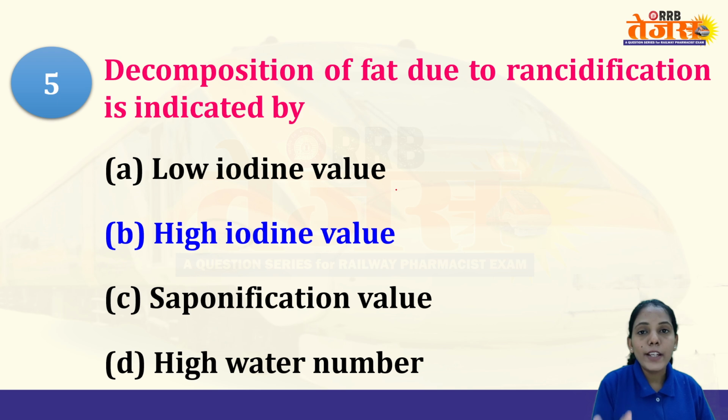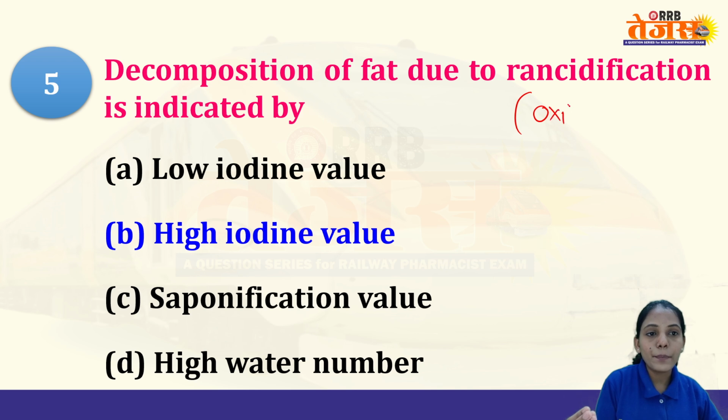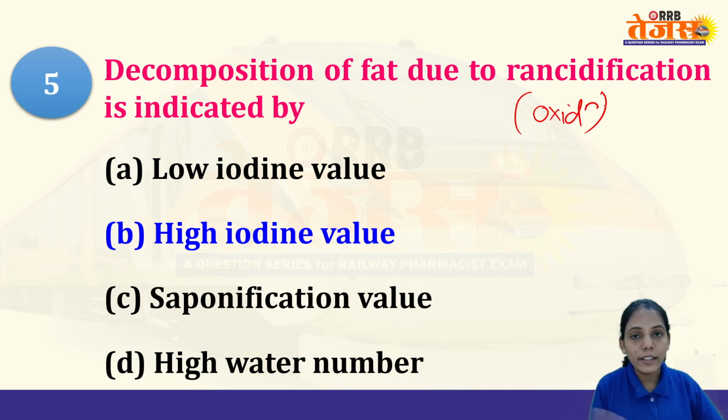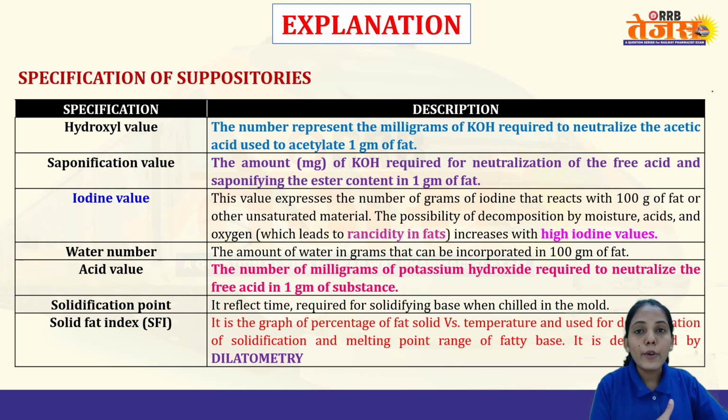If high iodine value is there, then decomposition is there, and that is rancidification. Rancidification is nothing but the oxidation of that fat. We call it rancidity. So it is indicated by iodine value.